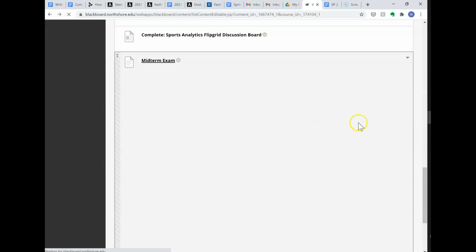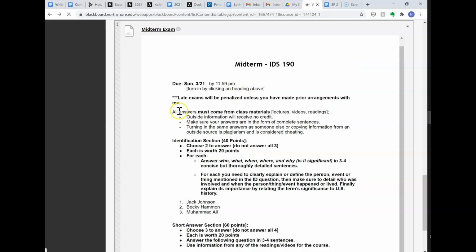Okay, on the midterm, there's just 2 sections. Well, up here at the top, it says late exams will be penalized unless you've made prior arrangements with me. You have plenty of time to do this, but if for some reason you do need more time, just make sure you email me and let me know why, and I will respond to that.